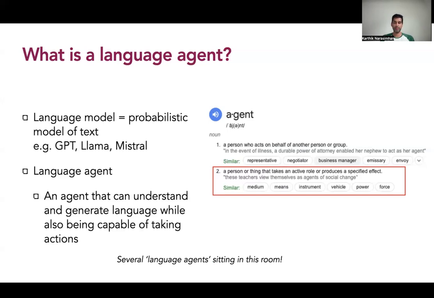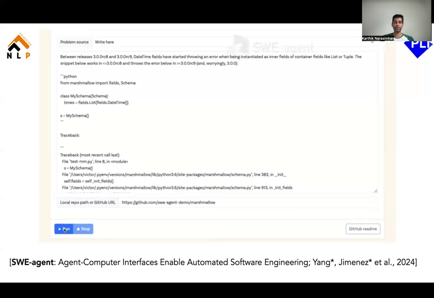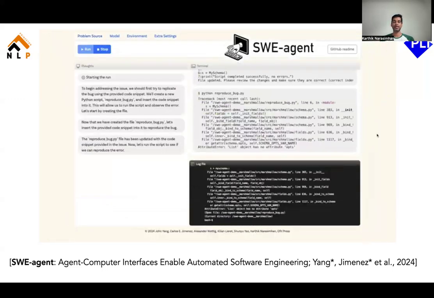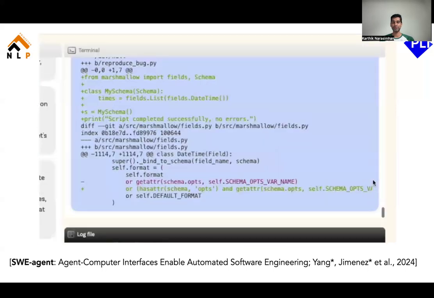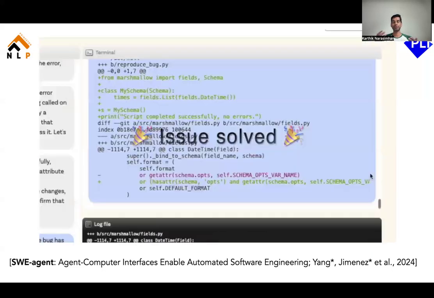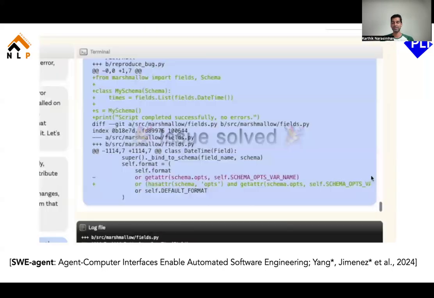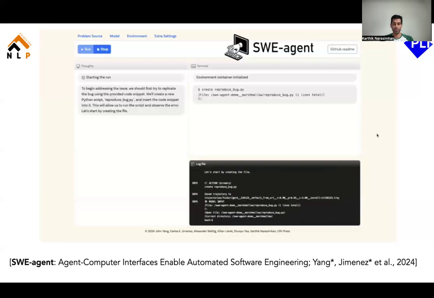So let me give you a more concrete example of what I mean by an autonomous language agent, right? This is some recent work that we did in our lab at Princeton. An example of an agent that can actually help automate software engineering or parts of software engineering. So I'm sure that most of you have written code in some form, and when you write this code, you normally see that writing the code itself is only 20% of the work, and most of the time and effort actually goes in maintaining the code, right? So fixing bugs, issues, and refactoring the code and so on.